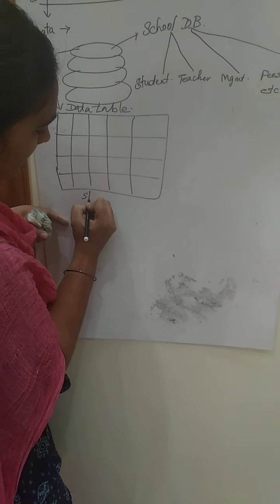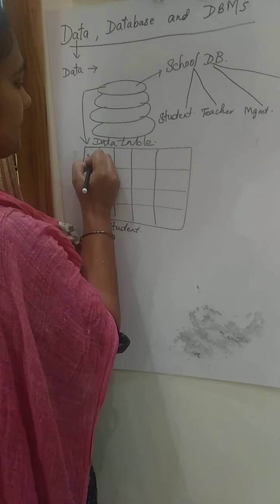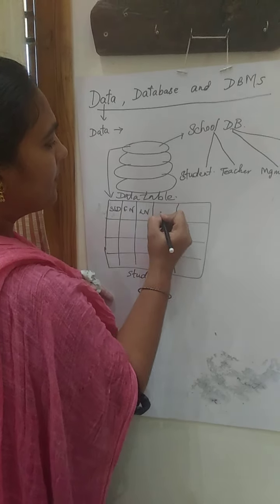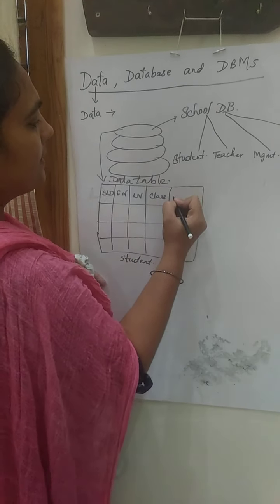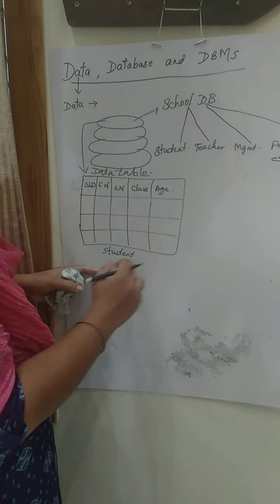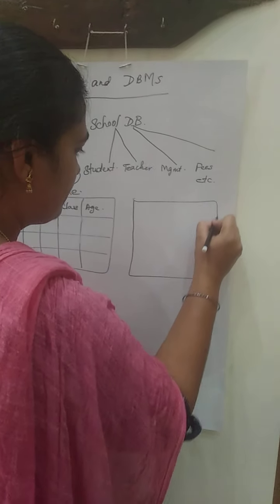This is your student table. It has student ID, first name, last name, class, age details, all those things. And now let's consider the fees table.